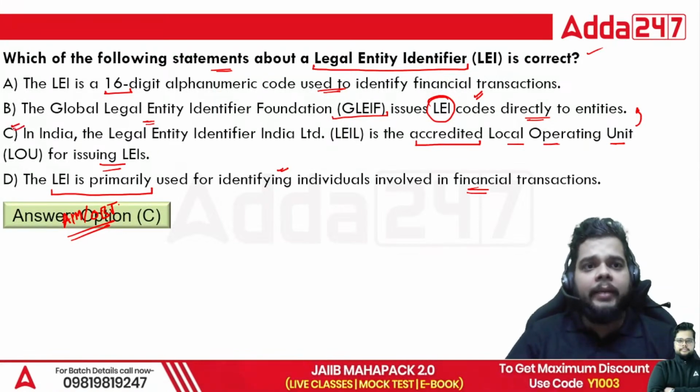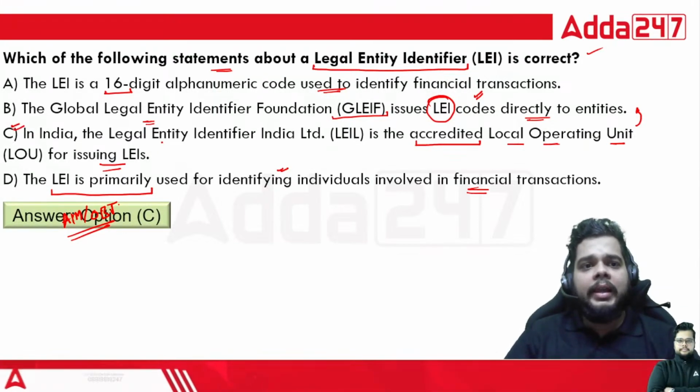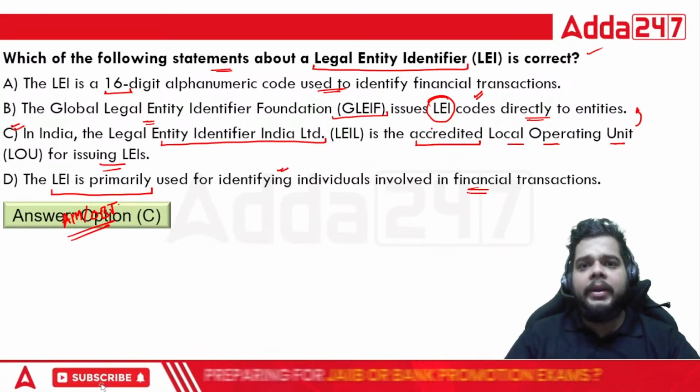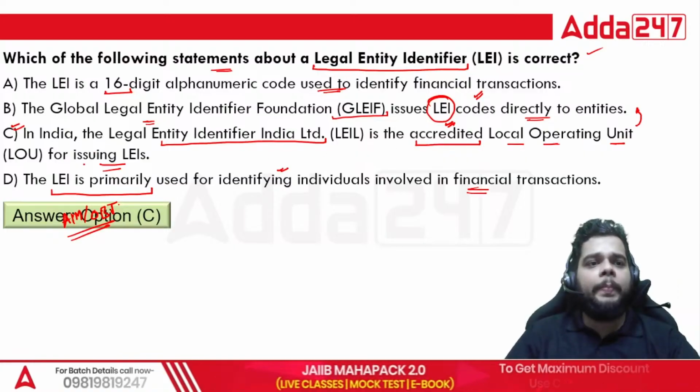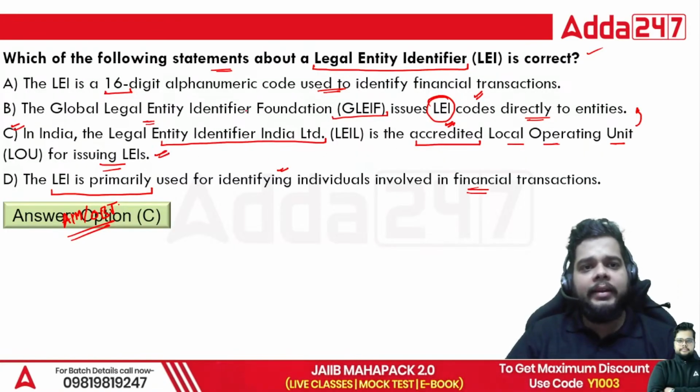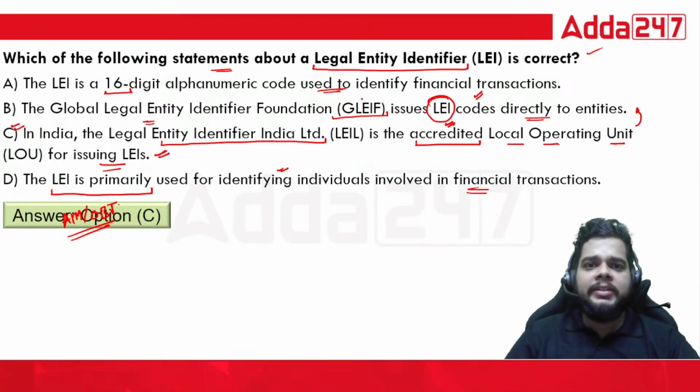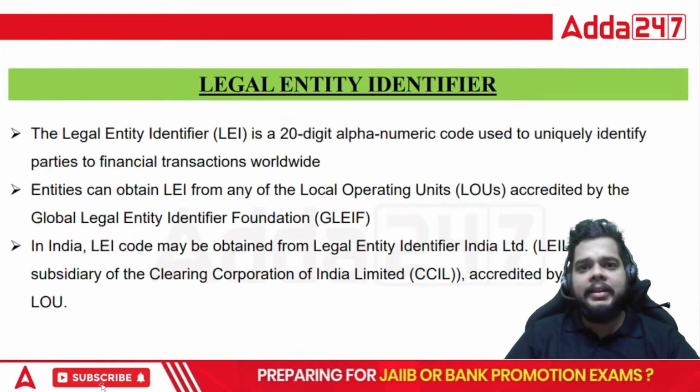That in India, we talk about the Legal Entity Identifier India Limited. It is an accredited local operating unit for issuing the LEIs, and it is under the aegis of GLEIF. So C is the right answer.